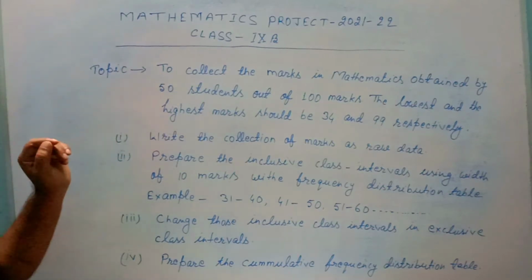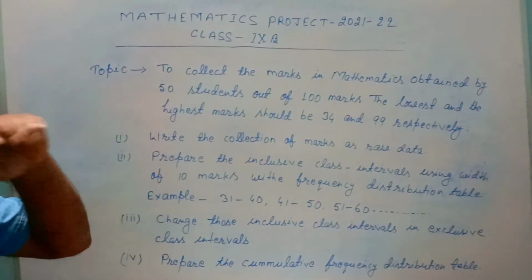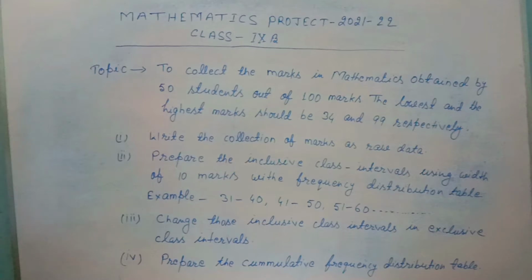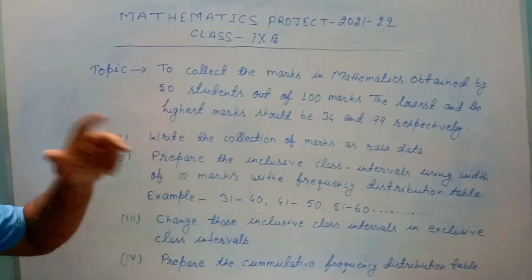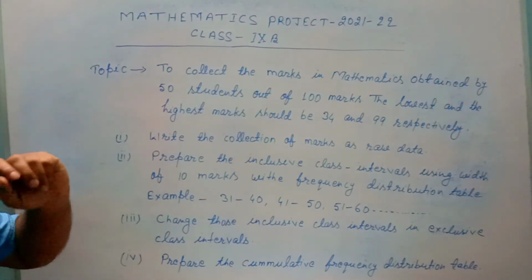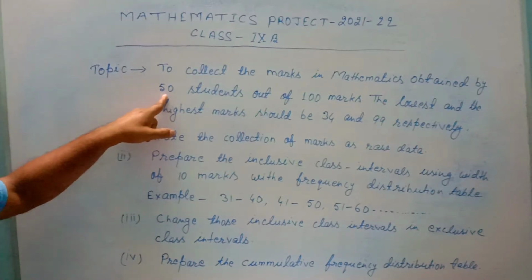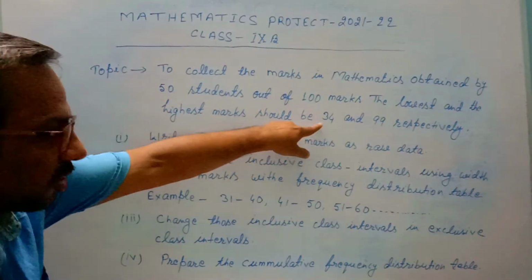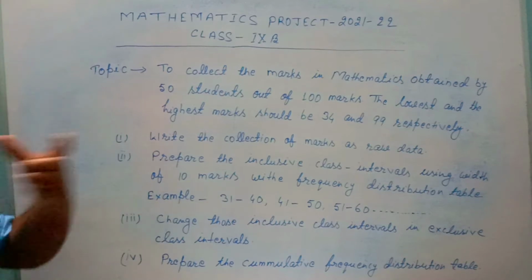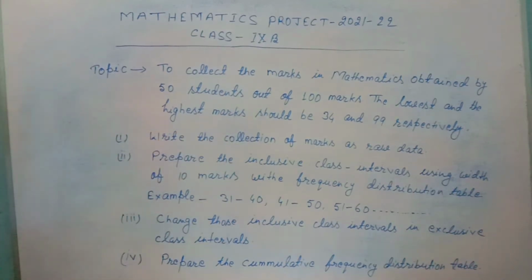This is not the real data where you go and ask the students how much they got in mathematics. That is not the matter. This is imaginary data, where you imagine the marks of 50 students, in which the lowest marks should be 34 and the highest marks should be 99.